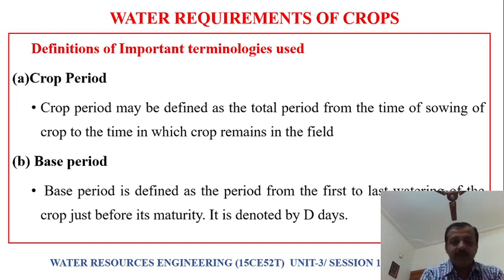Then what is base period? It is defined as the period from the first to the last watering of the crop, the first watering to the last watering just before its maturity. This time interval during which water is applied to the crop, we call the base period. Both the crop period and base period are in days.